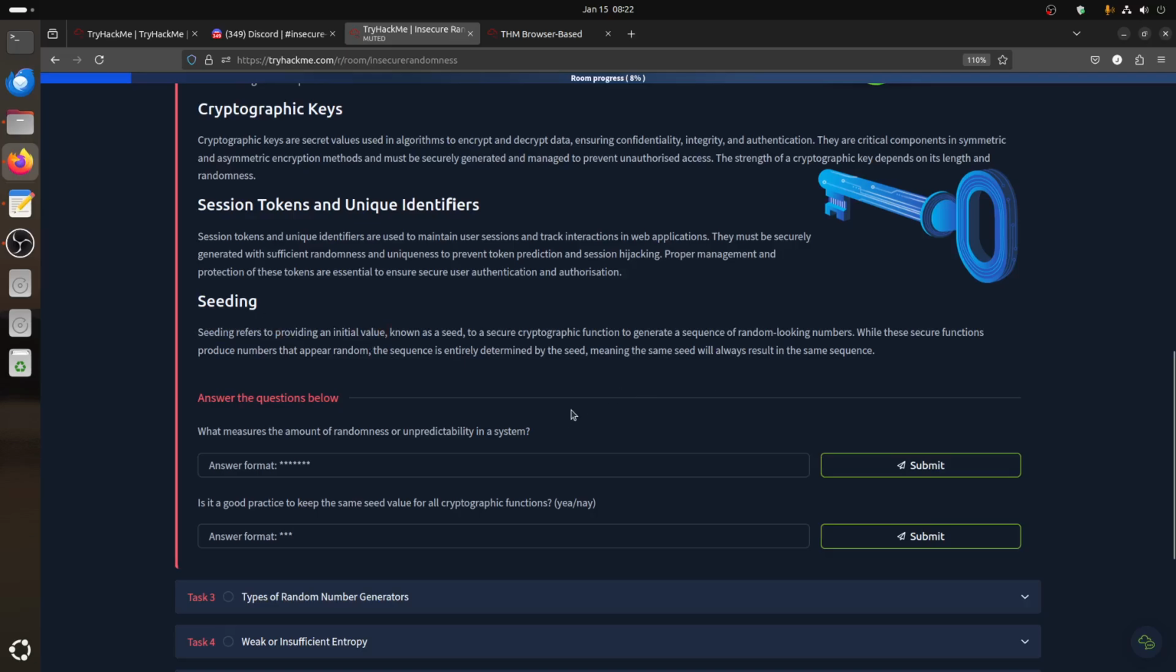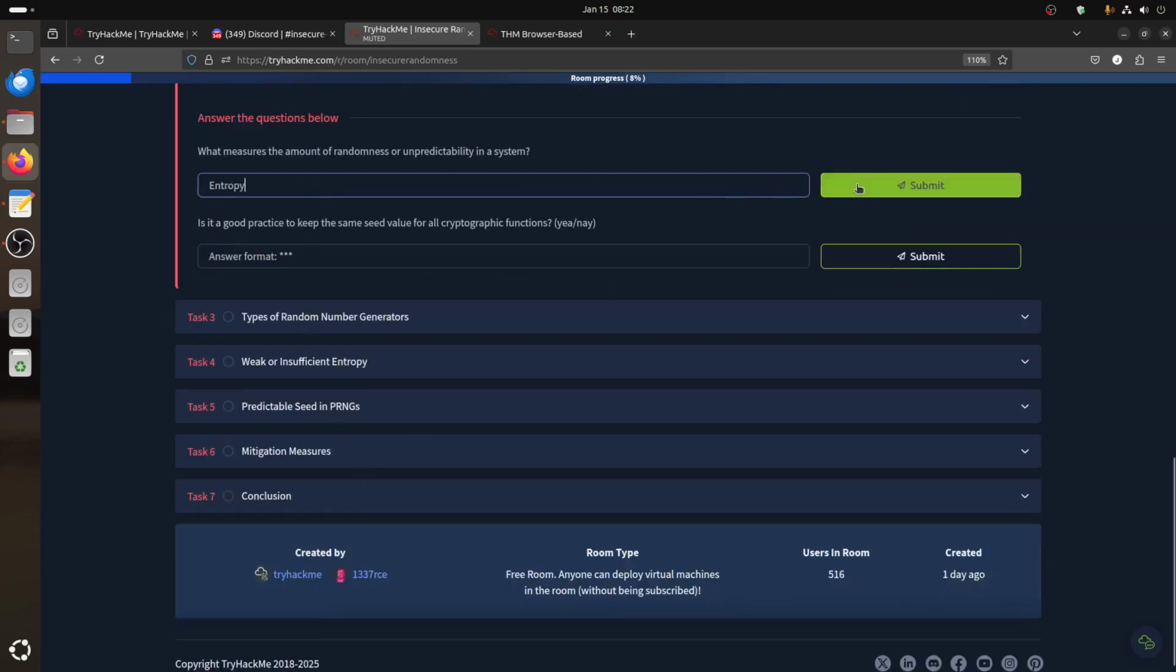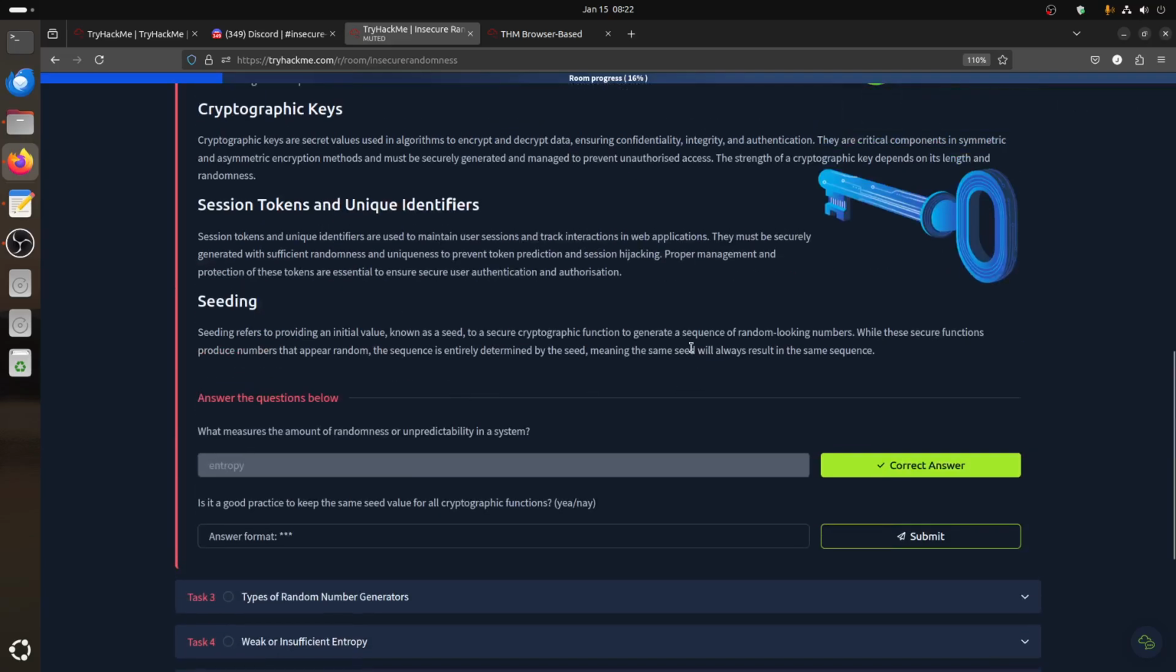The key point here is that the same seed will always result in the same sequence. So if you, as a hacker, can detect the seed, as in a lab later on, the seed is a very important measure. What measures the amount of randomness? Randomness is measured by entropy. Then it asks, is it good practice to keep the same seed value? Of course not, so we need to change the seed. We can do the lab later on to understand this.